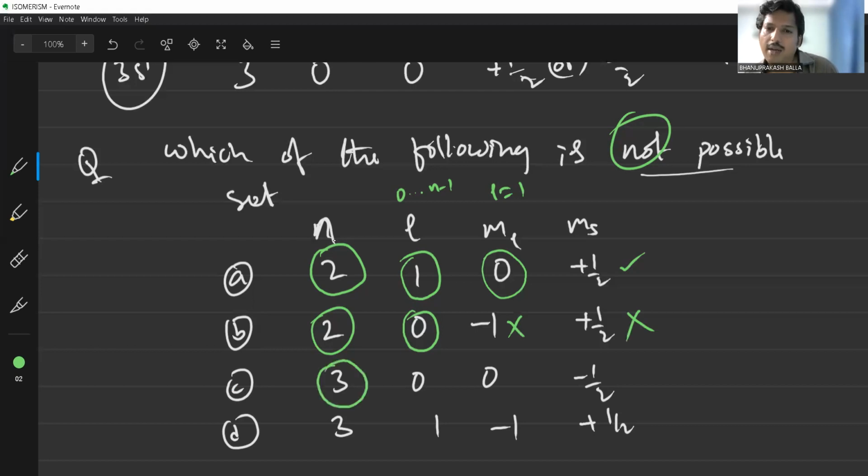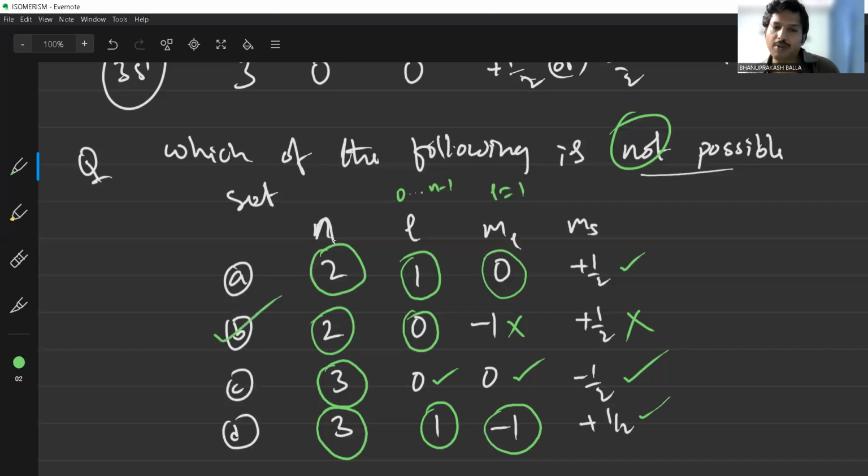For n equal to 3, l may be 0, 1, or 2. When l is 0, ml is 0 only, with plus or minus half, so it is correct. Again n is 3 and l is 1, possible, and ml from minus 1 to plus 1, so minus 1 is correct. So the not possible set is option B.